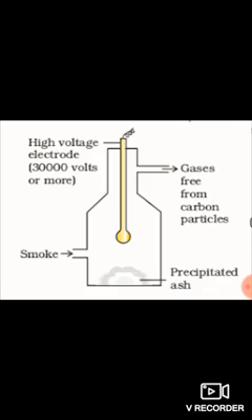The particles, on coming in contact with these plates, lose their charge and get precipitated. So the particles thus settle down on the floor of the chamber. The precipitator is called the Cottrell precipitator. As you can see in this picture also, the precipitated smoke settles down.